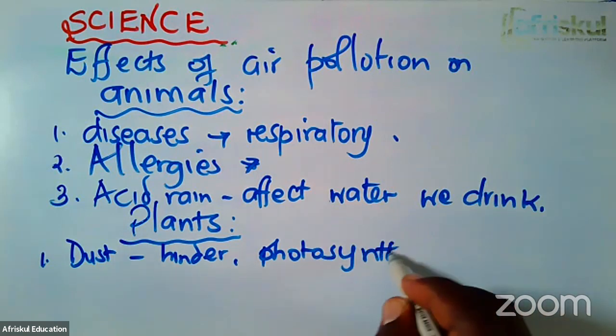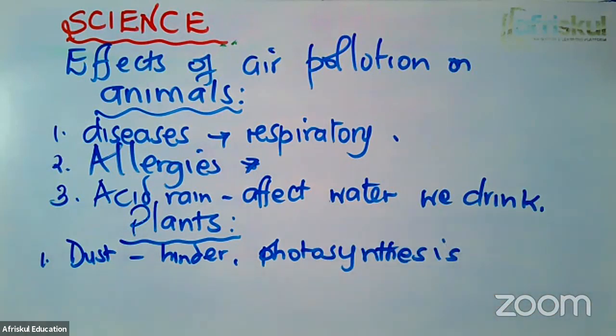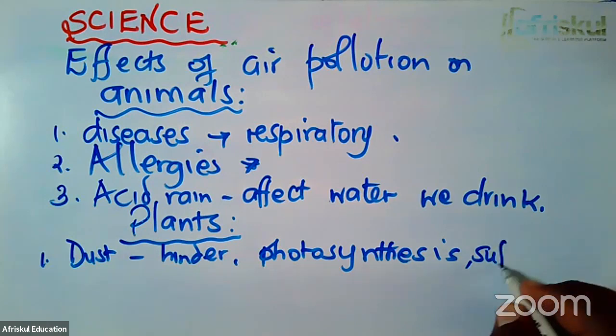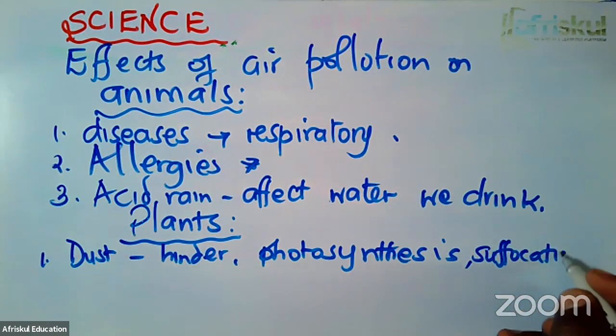For plants to undertake photosynthesis, they use the leaves. So when the leaves are covered with dust, photosynthesis will be affected because the stomata will be blocked. This may even cause suffocation, because the stomata are blocked and the breathing of the plant may not take place.